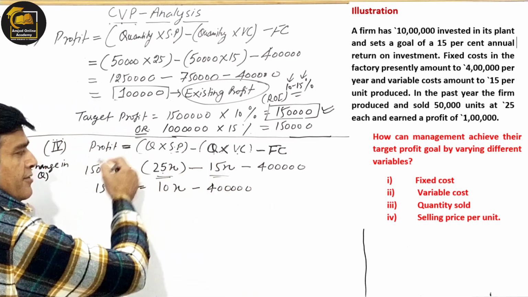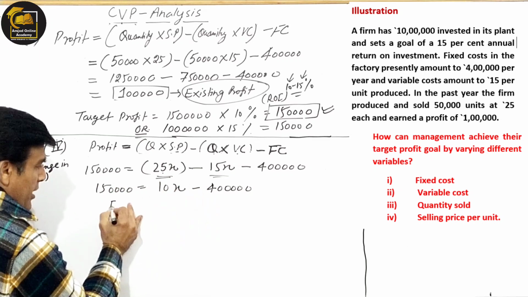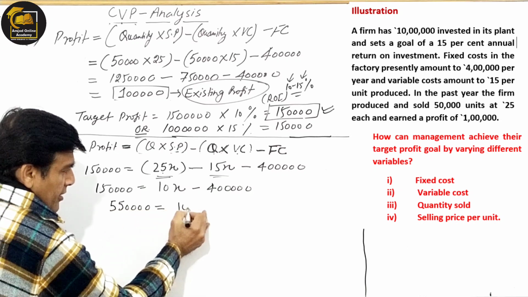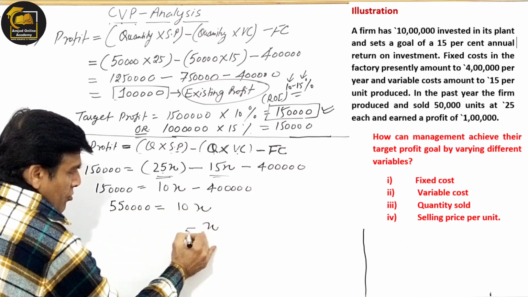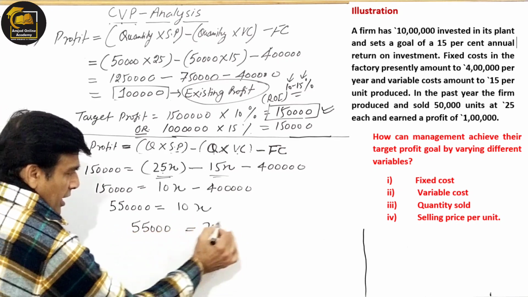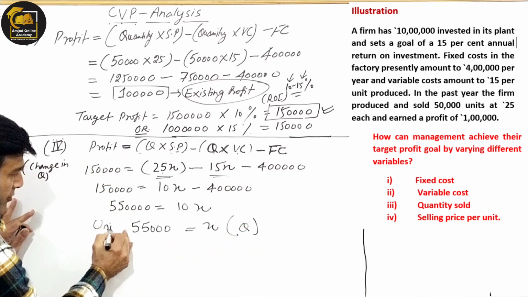If I bring this 4 lakh here, it will be in plus and it will be added here and it will be coming 5,50,000 and 10x, and x की value, this 10 will divide this and the answer will come 50,000, and it is what, it is Q, and Q means then it is units.